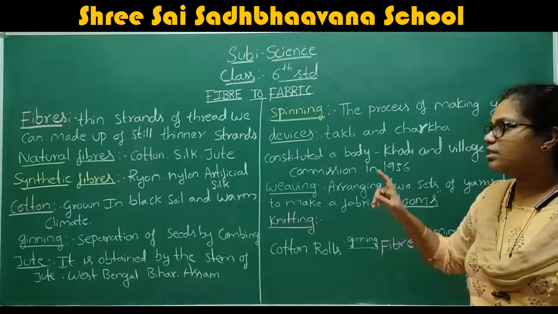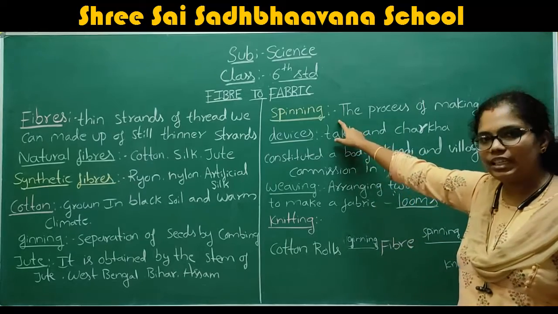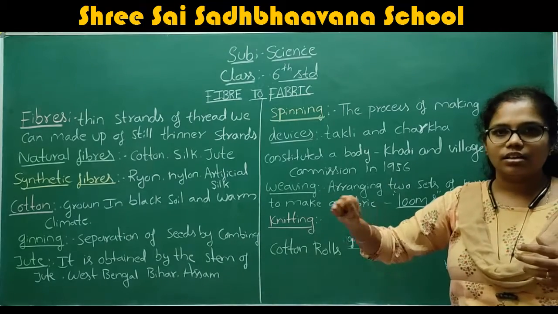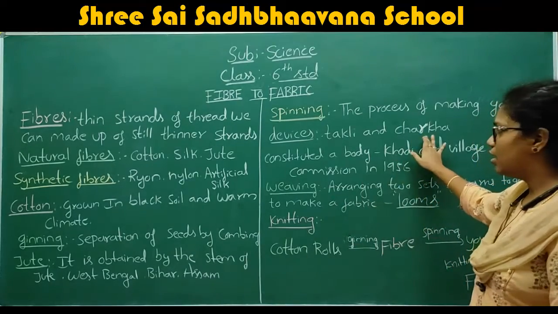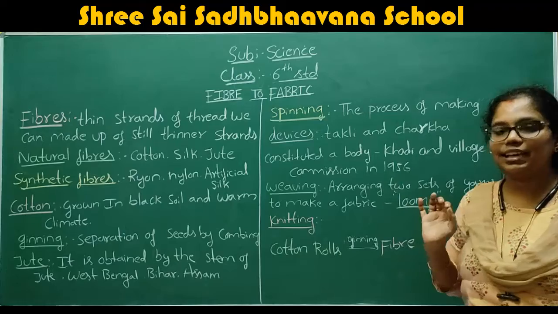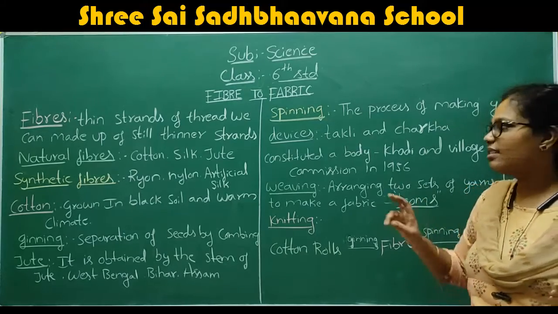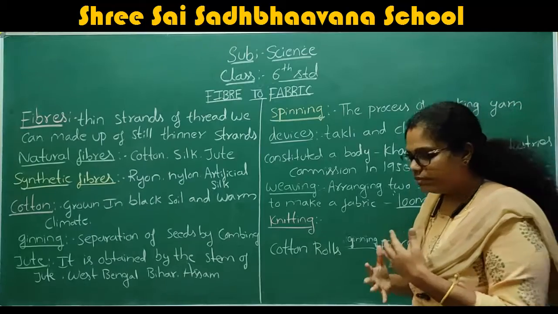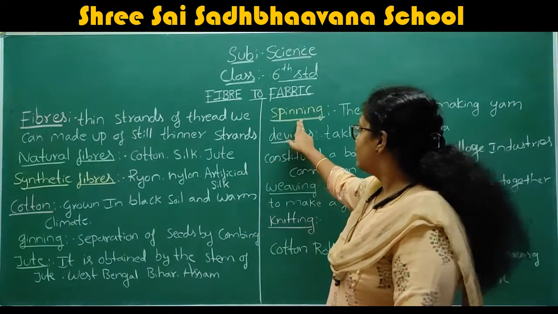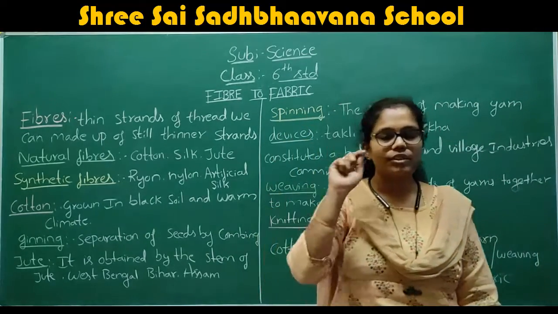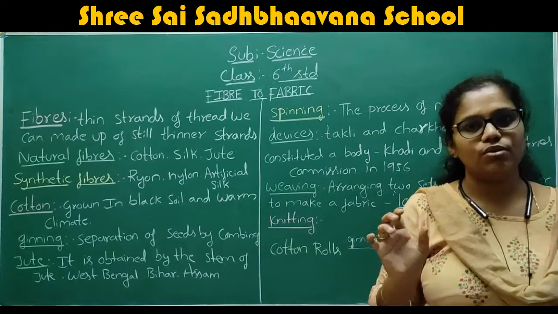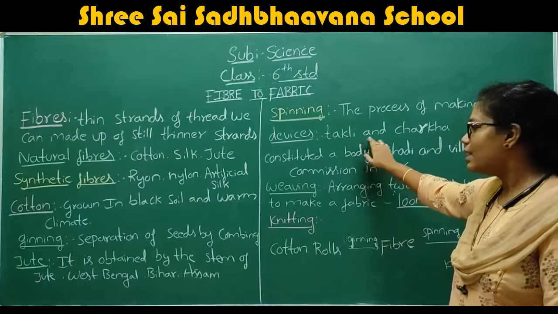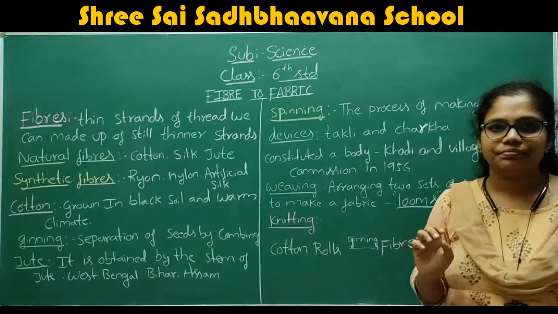The devices which are used for spinning are, one is the charka. You know the charka. And another one is called the takli. These are the two important devices which are used for spinning. The first one is the takli and the other one is the charka.